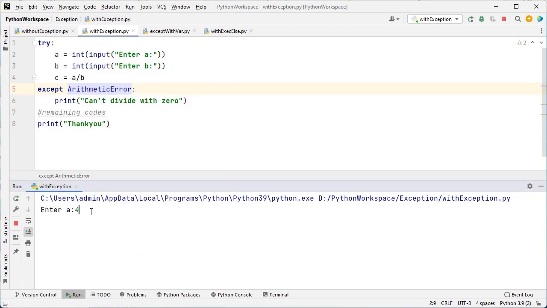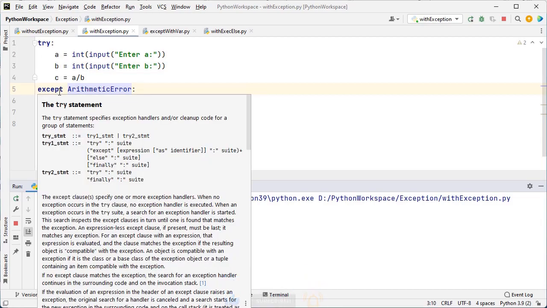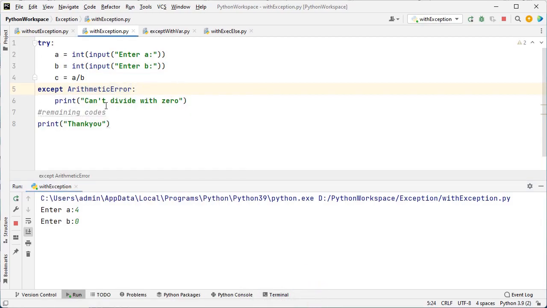A value is 4 but B value is 0. What will happen? Now we would get the runtime error, but in this example I have implemented the try except. So we can avoid the runtime error with the help of this try except block.